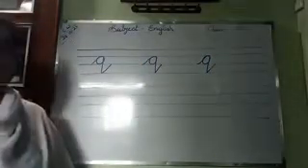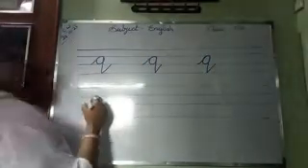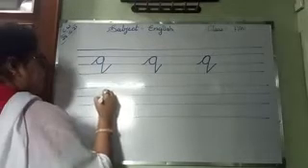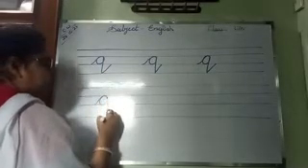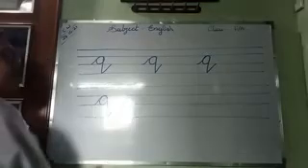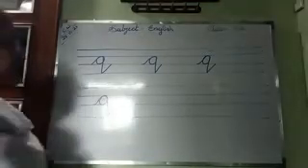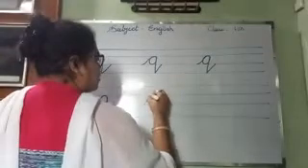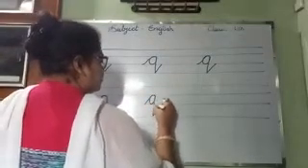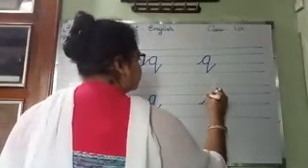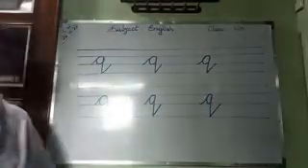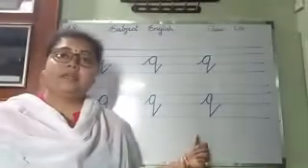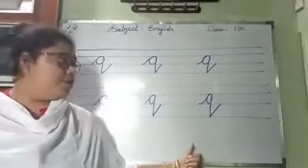Small letter Q. First, from the third line, you raise the line and make a C in cursive. Then join it. Then bring it down to the fourth line, and here it becomes a small letter Q. See here, small letter Q. Today we are going to practice small letter Q in your cursive book.